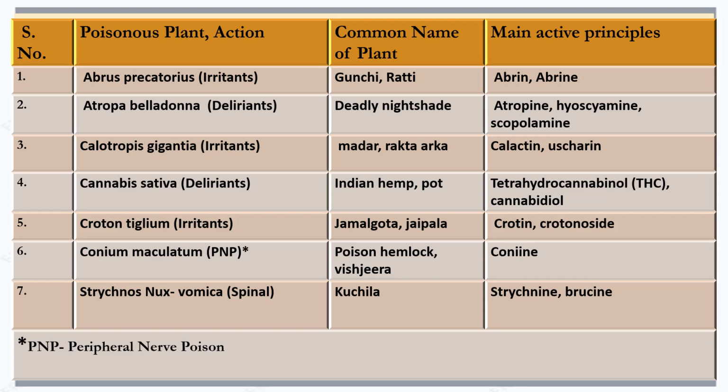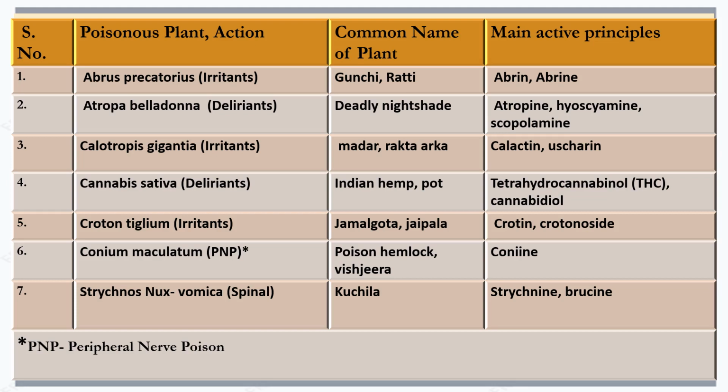Next plant is Atropa belladonna, deliriant in action, commonly known as deadly nightshade, and its main alkaloid is atropine, hyoscyamine, scopolamine. And next plant is Calotropis gigantea, irritant in action, commonly known as Madar, Arc, Rakt, Arca, and its active component is calactin, uscharin. Next plant is Cannabis sativa, Bhang, deliriant in action. It is commonly known as Indian hemp, pot, and active principle is tetrahydrocannabinol (THC) and cannabidiol.